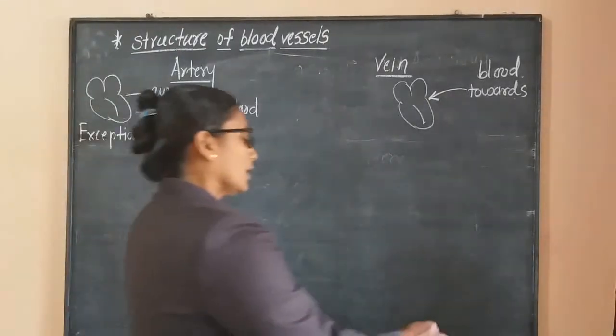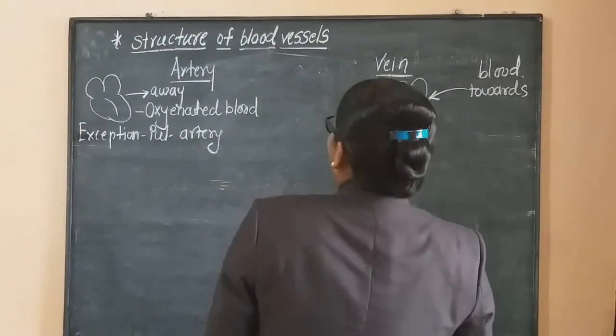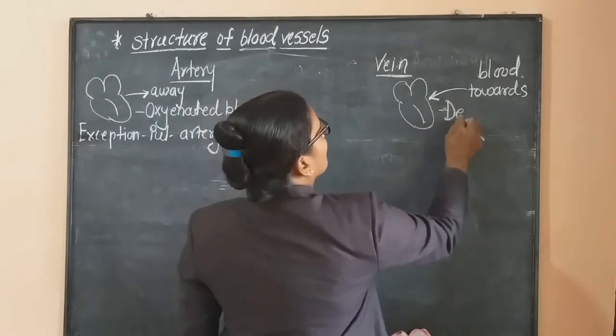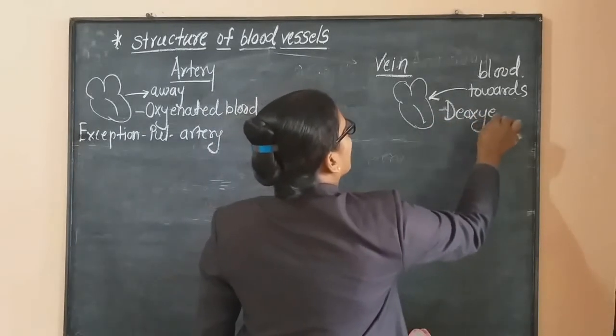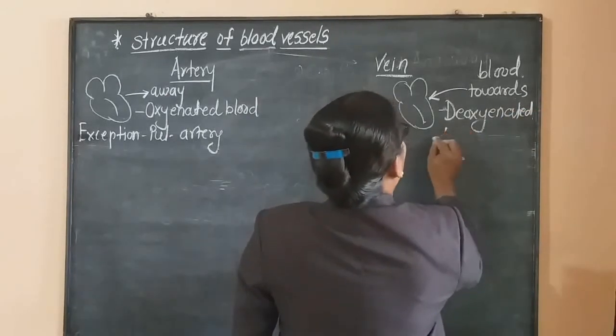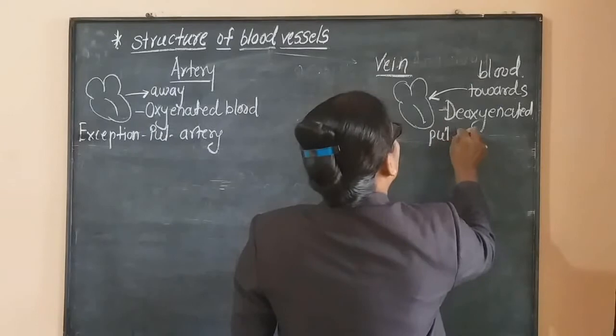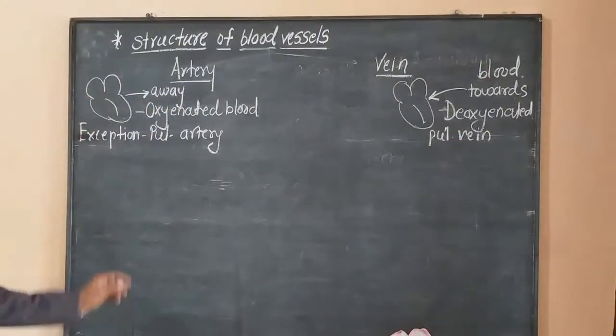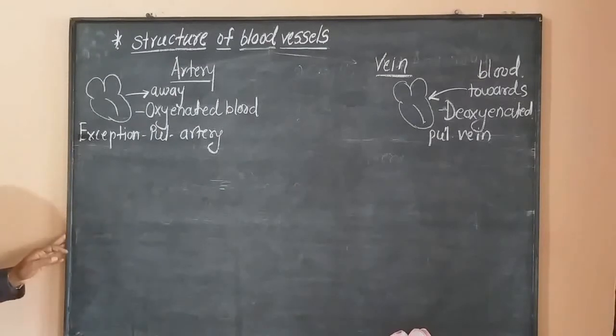In case of the veins, all veins carry deoxygenated, that is impure blood, and the only exception is the pulmonary vein. Okay, these are the exceptions to the artery and vein.